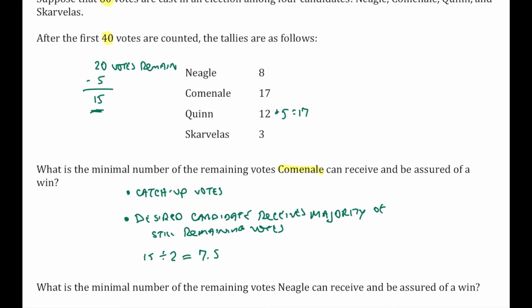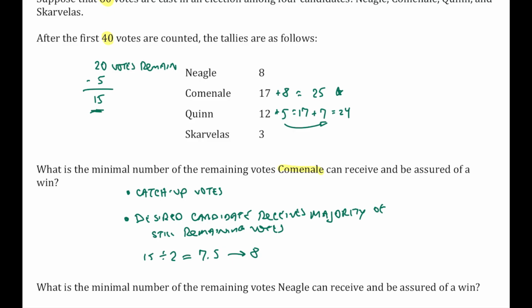So the majority is going to be 8 votes. If Cominali gets 8, and Cominali has 25, that means Quinn can get at most 7, bringing Quinn up to 24. So if Cominali gets 8 votes, Cominali is guaranteed to win. Nobody else can catch up, even if we take those 12 votes and put them anywhere else.